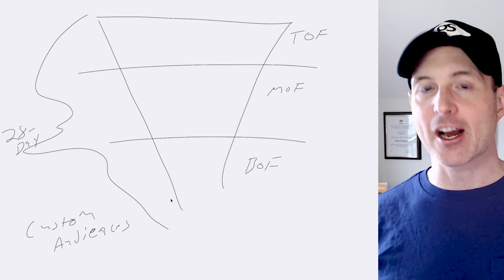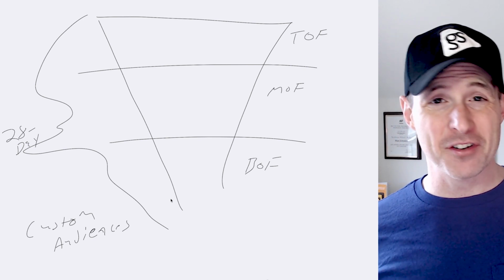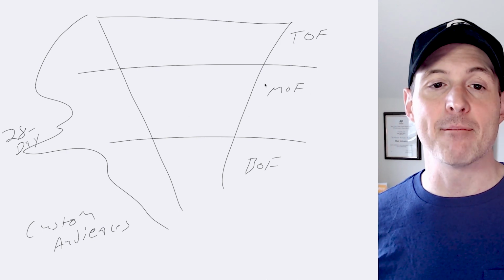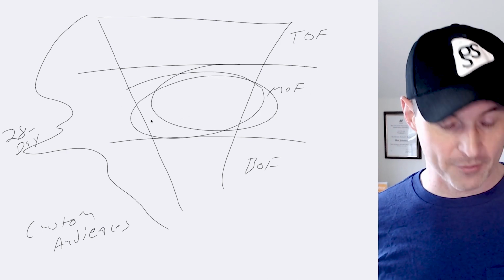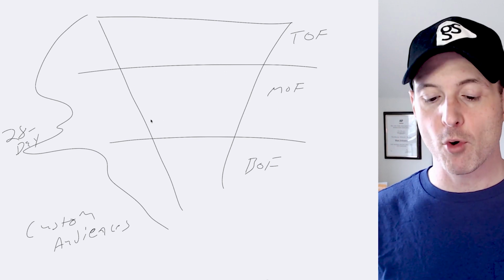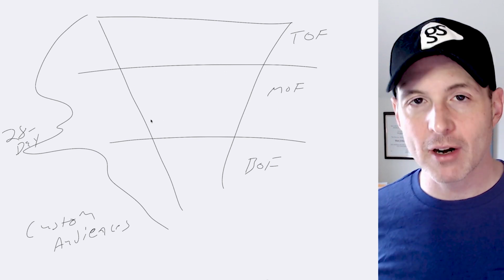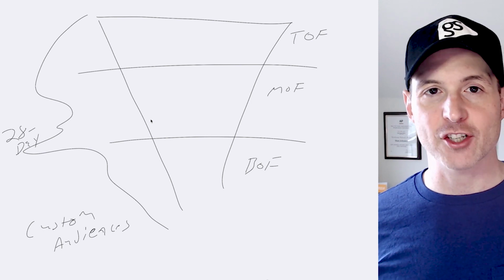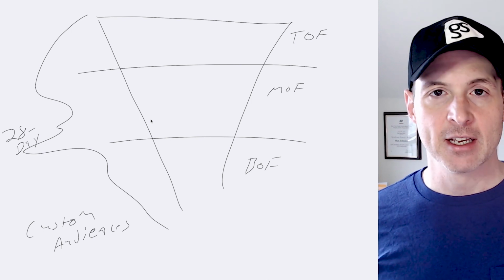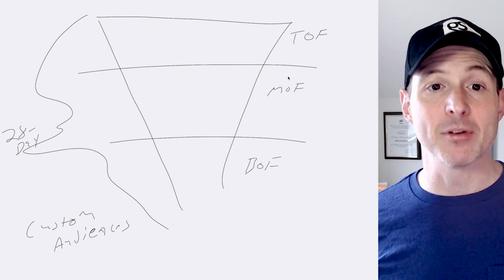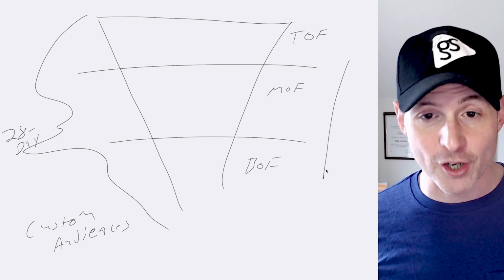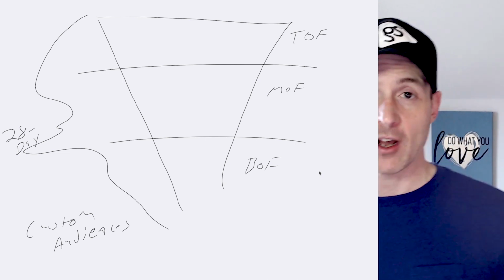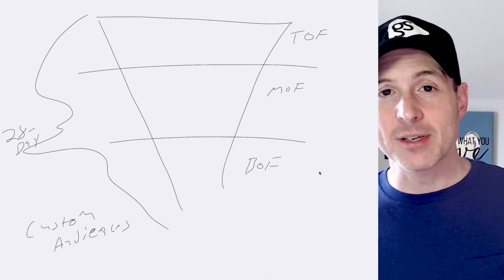But if you have a higher ticket item, or even something that's $150 plus, very often you may be looking at having to do a lot more nurturing at the middle of the funnel, because obviously the higher the price is, the more consideration is going to have to go into actually making that purchase. And so we're going to have to keep people in our funnel for longer. And so we might need that entire 28-day attribution window. If we didn't have that, that means that we wouldn't know.